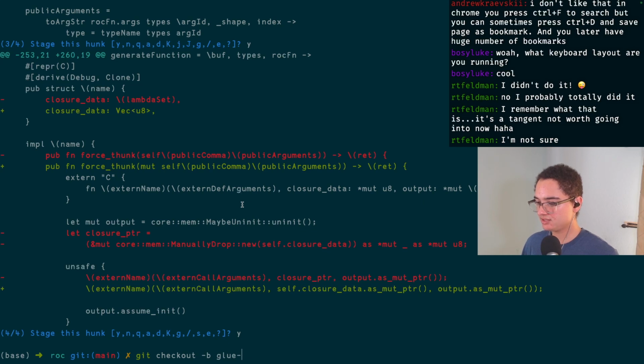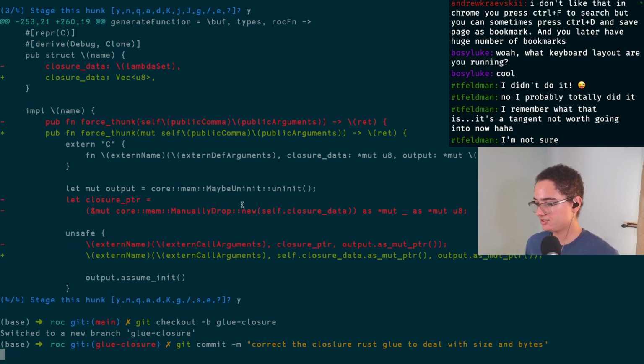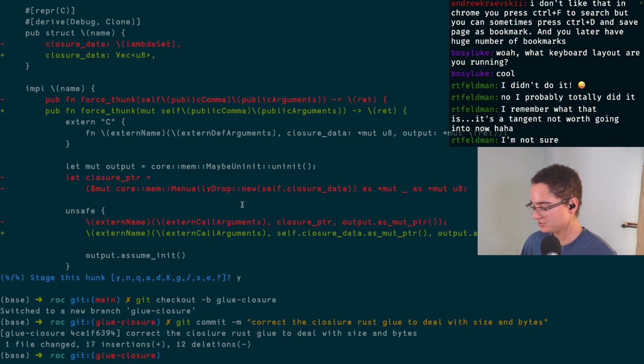We'll just make a quick, we'll call it what? Glue closures. We'll just make a quick commit and I can clean this up later. All right, I already added things. So corrected the closure generation or closure Rust glue. Sure, that's not the best wording, but works well enough.